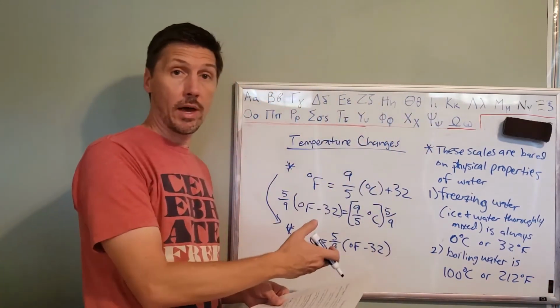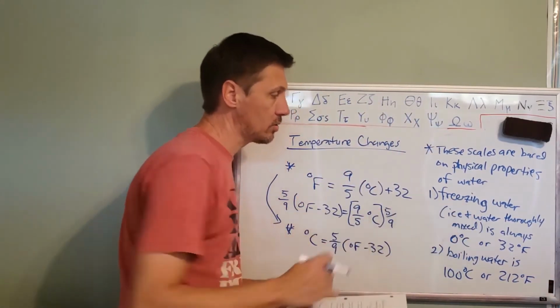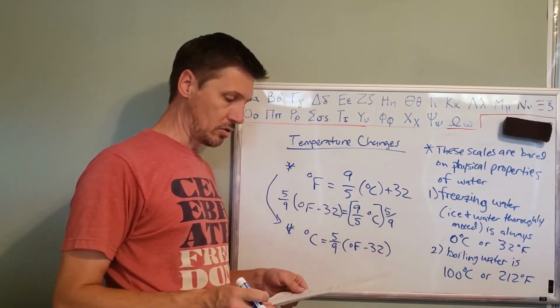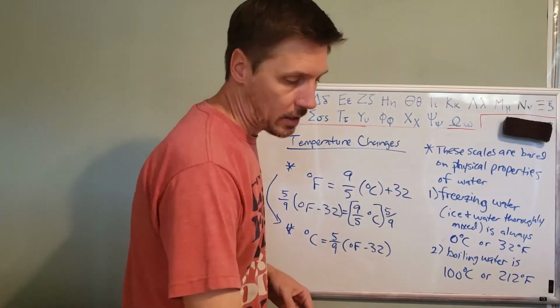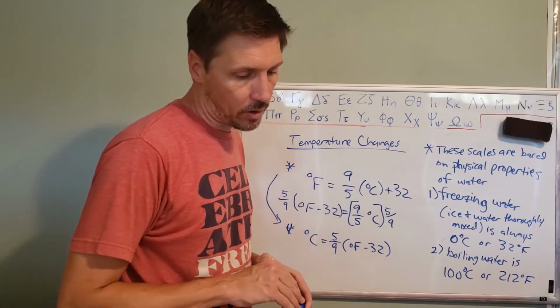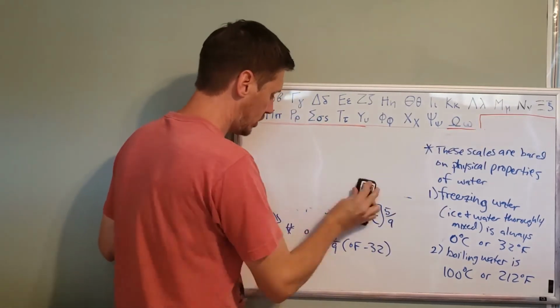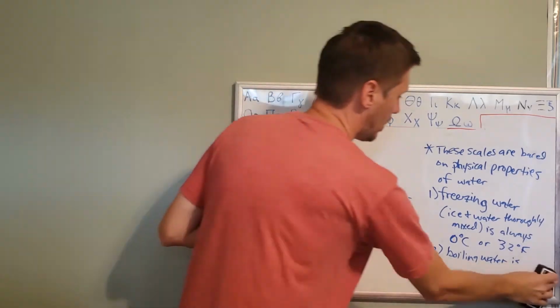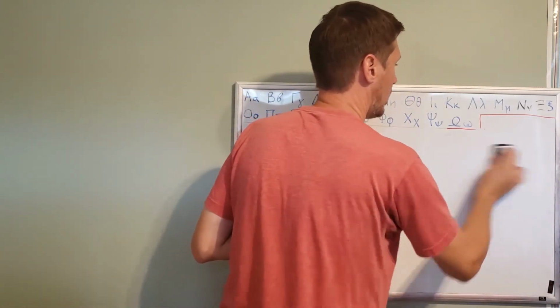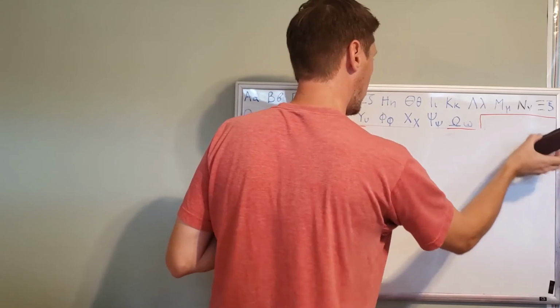So I expect you to know that, right? You need to memorize those as well if you haven't already. Make sure that you know the boiling point and the freezing point of water. Okay? So let's do a couple of quick examples just to let you use these equations to make sure that you can convert between Fahrenheit and degrees Celsius.